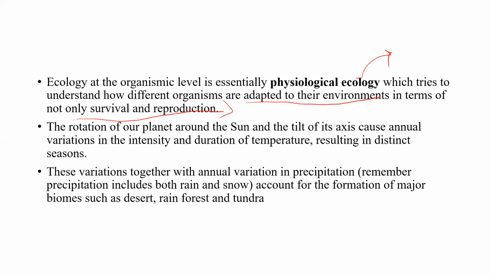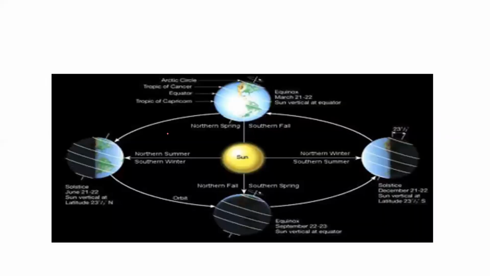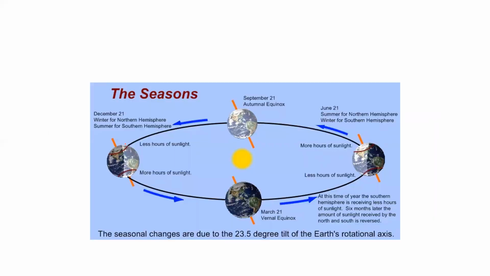The rotation of a planet around the sun and the tilt of its axis cause annual variation in intensity and duration of temperature, resulting in distinct seasons. A planet like Earth is rotating around the sun, and because of this, we get different seasons. For example, in this case, this is our Earth, and this part is referred to as the northern hemisphere, and the south part is referred to as the southern hemisphere. As you can see, less hours of sunlight is there on the northern hemisphere.